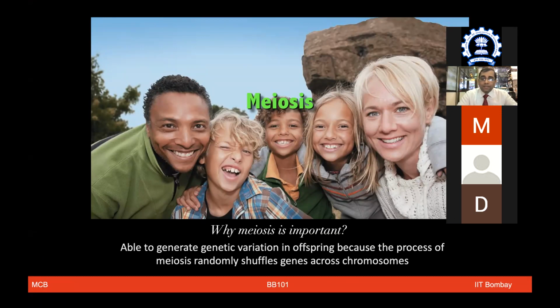Because otherwise all the children from the same family should look the same. So meiosis becomes very important to provide uniqueness, the individual genetic components, or even genetic variations, which is only possible because of meiosis.